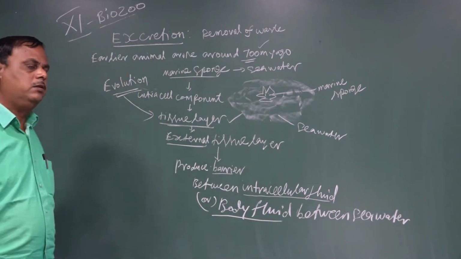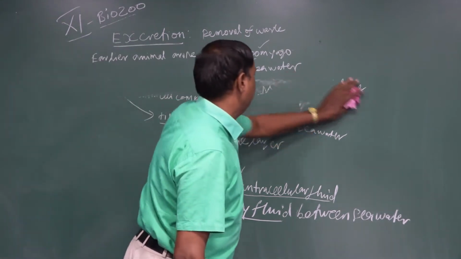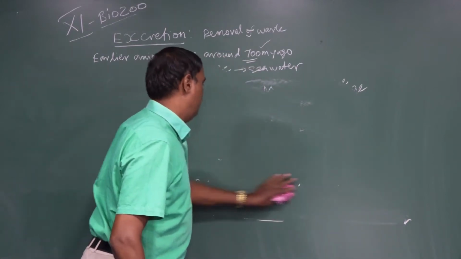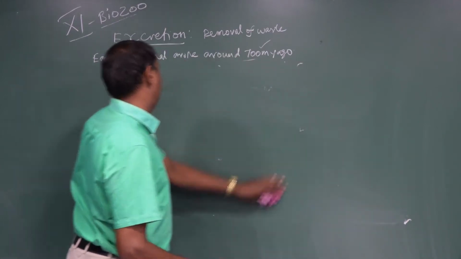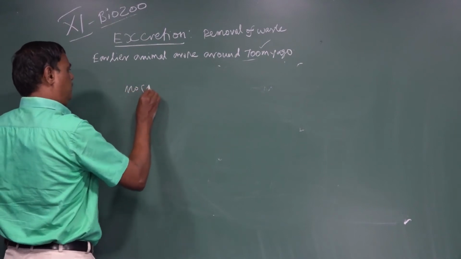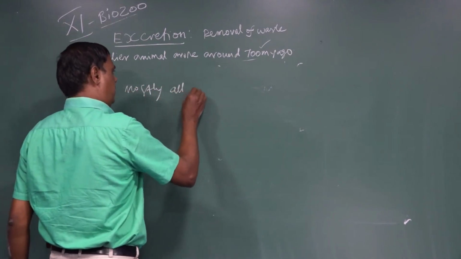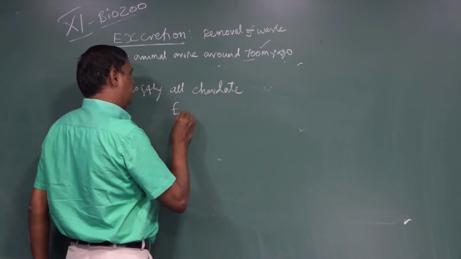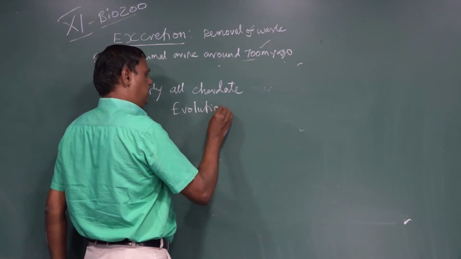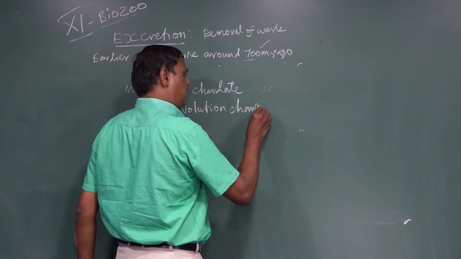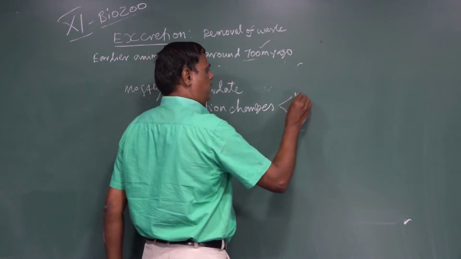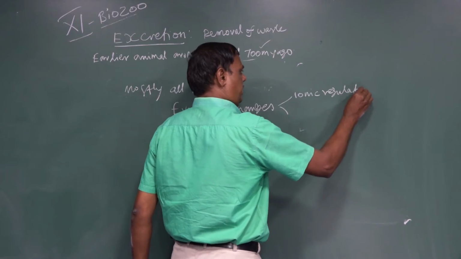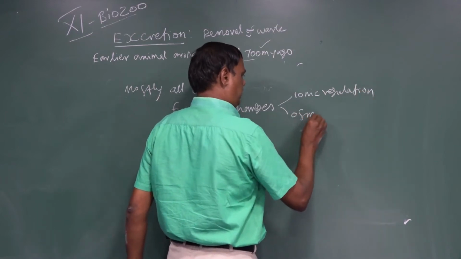Mostly in all the chordates, evolution leads to changes in ionic regulation and osmoregulation.